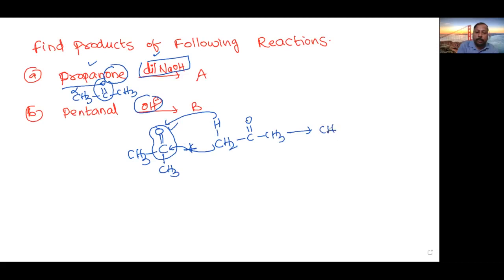The product will be CH3, C, and it will be OH, and it will be CH2, and it will be CH3, and it will be C double bond O and CH3. Okay. So this is how our ninja technique works. Okay. Now you can cross check whether your answer is correct or not.